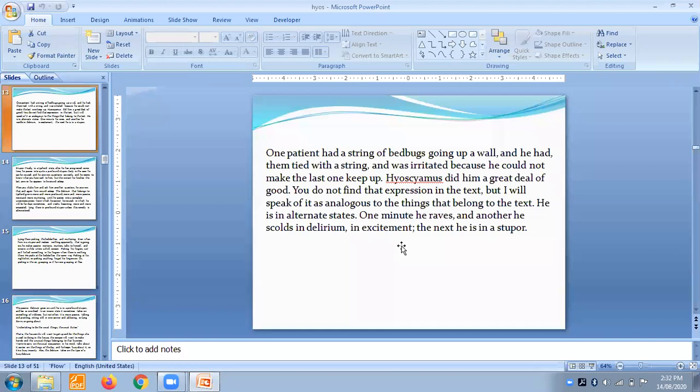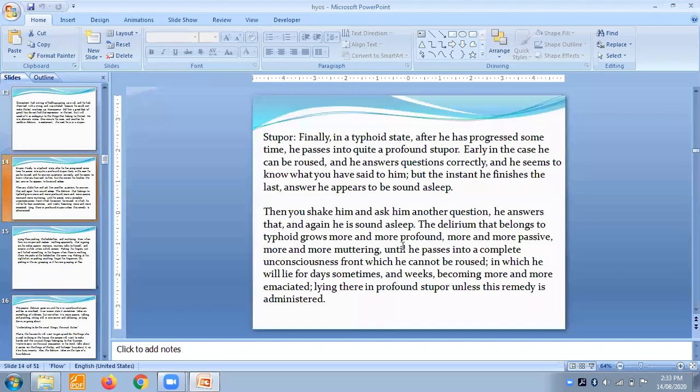As I told in the earlier slide, such patients are going to talk with such bed bugs or rats or mice. They are going to lead them, talk to them, and instruct them, so they can give them instructions. Such feeling you are going to get in this remedy. And after this excitement, after this mentality, you will get stupor, finally in a typhoid state.